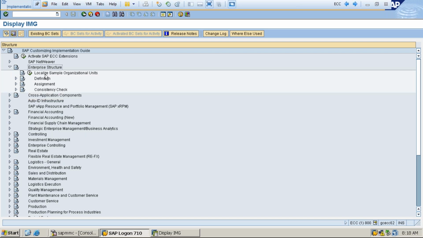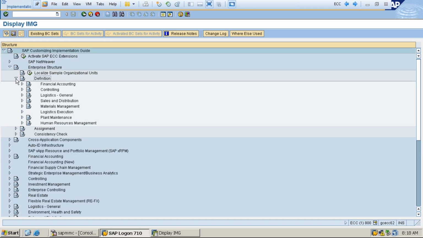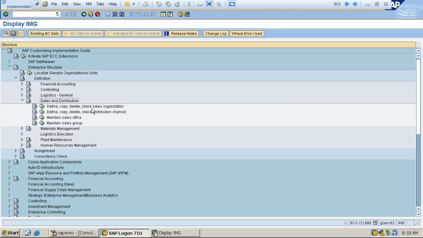If I expand it, I can see Definition. See, this is the one. Now I have to expand the definition. If I expand the definition, I can see many things like this. First one is Financial Accounting, Controlling, Logistics General, Sales and Distribution. This looks similar to us, right? Let's see. I would expand this one. If I expand this, Define, Copy, Delete, Check Sales Organization. Yes, we want to define this one. And Define, Copy, Delete, Check Distribution Channel. Yes, of course we want to. And then Sales Office, Sales Group.